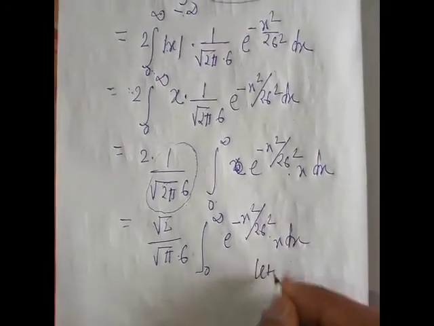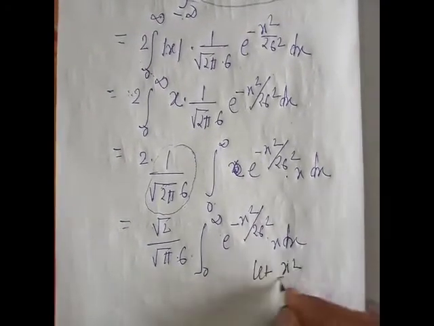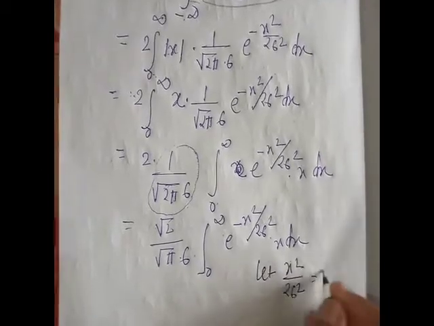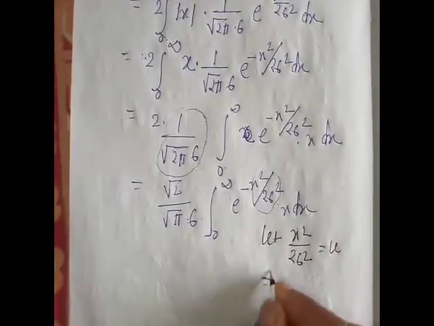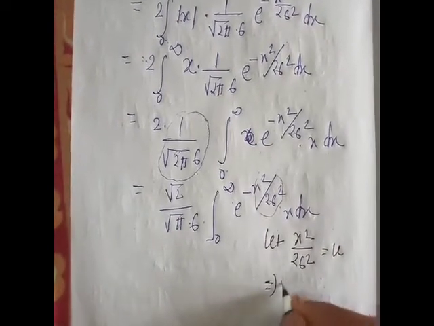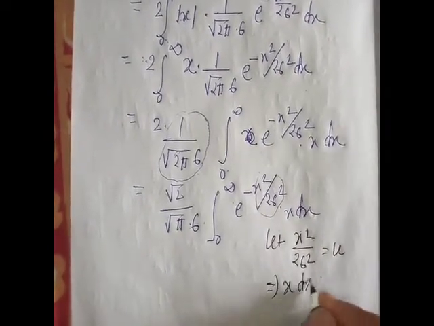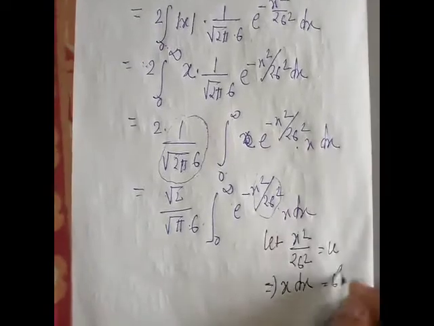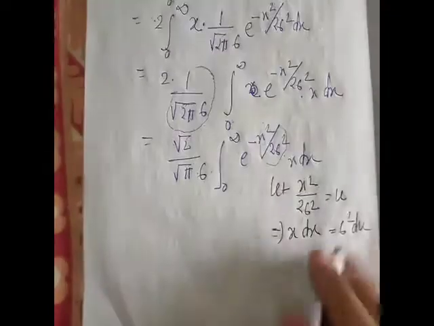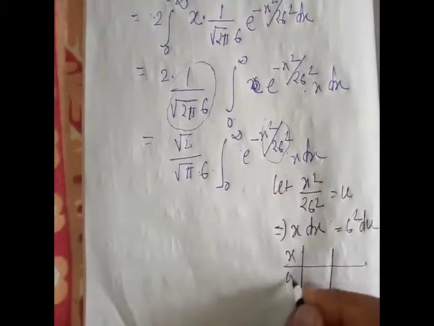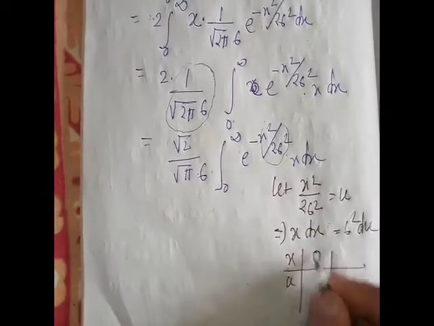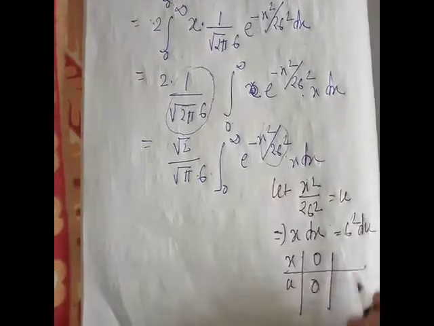Let x square by 2 sigma square be u. Then x dx is sigma square du. Then the integration limits change: when x is 0, u is also 0, and when x is infinity, u is also infinity.